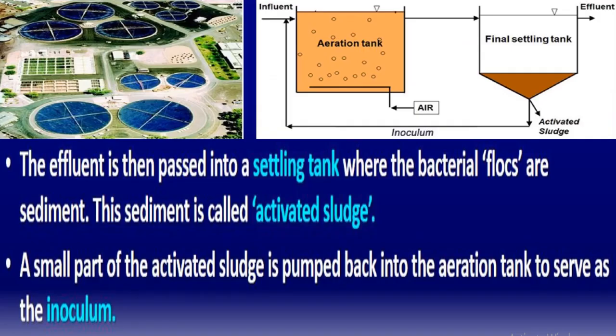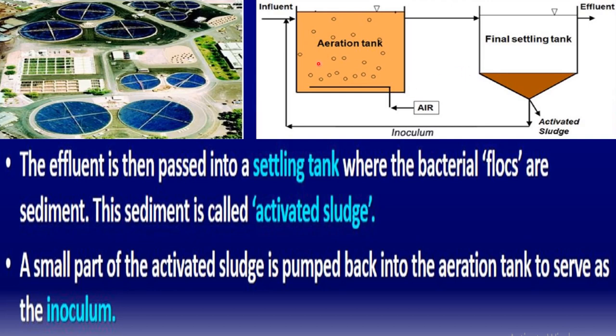The effluent is then passed into the settling tank. Effluent after the action of flocs on it, right? In the aeration tank, the flocs have acted on the primary effluent. Now this effluent is passed into the settling tank, and in the settling tank, bacterial flocs sediment.